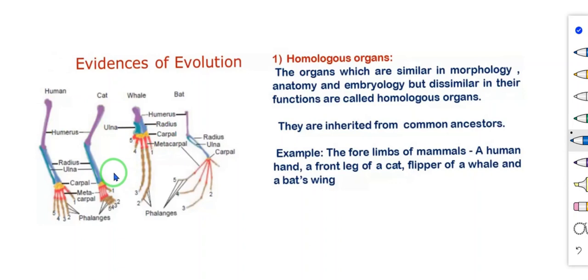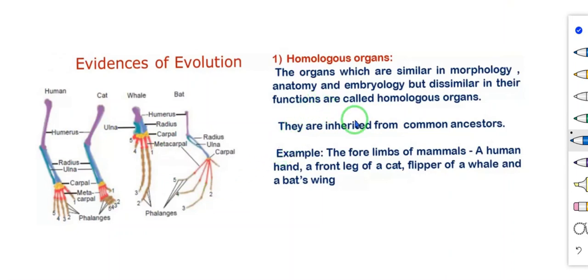But see the function. The human hand is useful for writing, eating, those purposes. But the cat, what purpose? Are the human forelimb and the cat forelimb both used for the same purposes? No. And the whale, bat, different functions but the same structure.